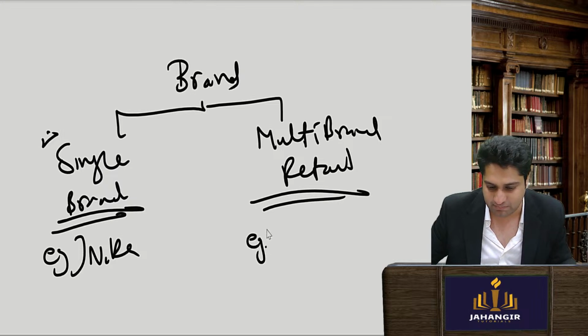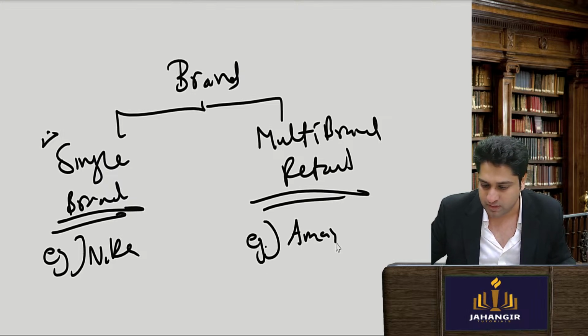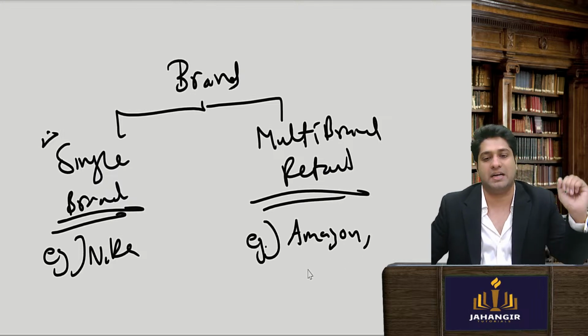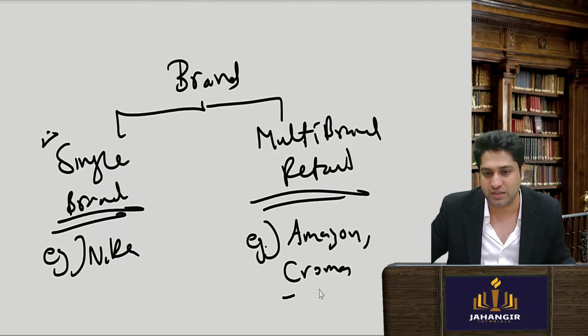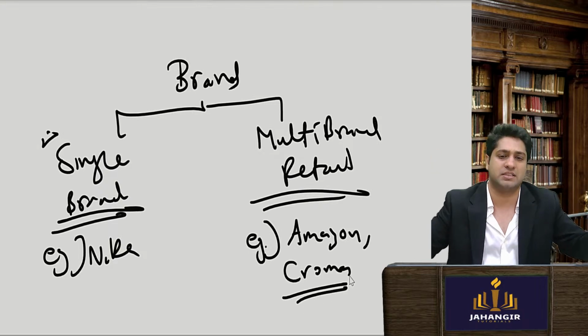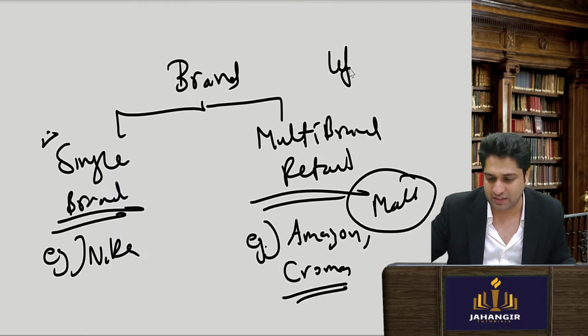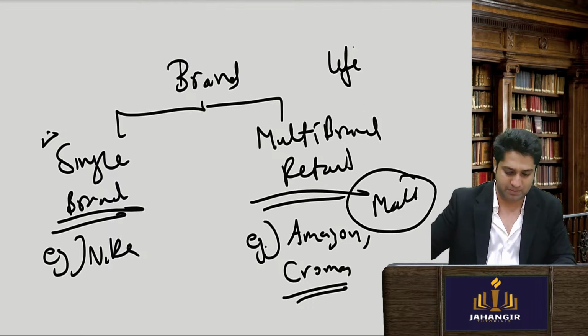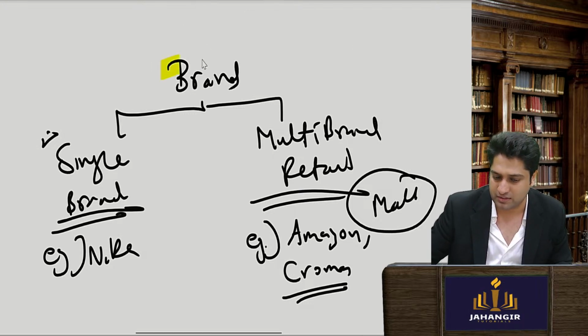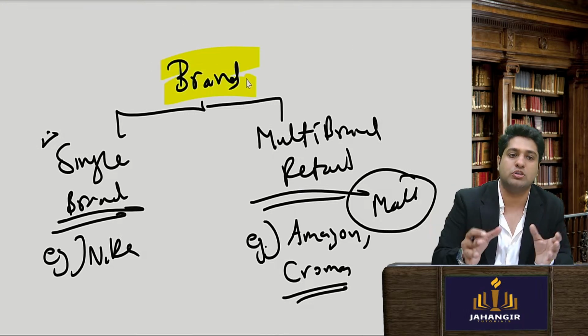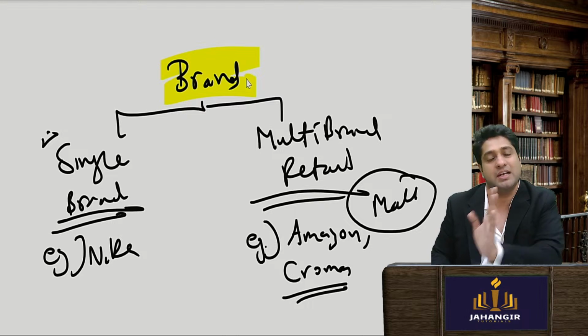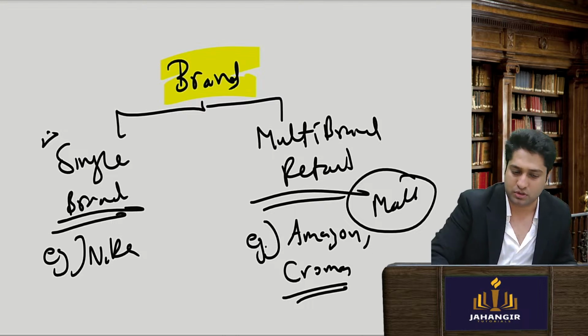Multi-brand is, for example, your Amazon. Amazon is selling multiple brands. You have your Chroma. If you digitally purchase, they are selling multiple brands. If you go to any mall or Lifestyle, where multiple players are selling, it will all be covered there. So your rules apply whether you're selling a single brand or multi-brand.